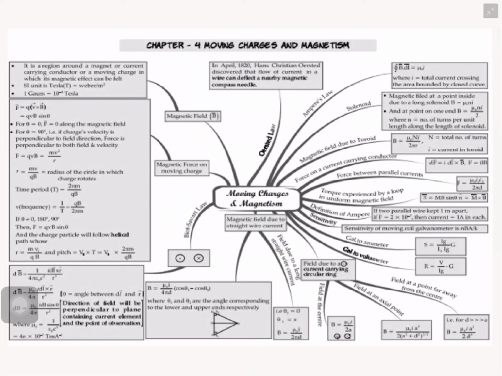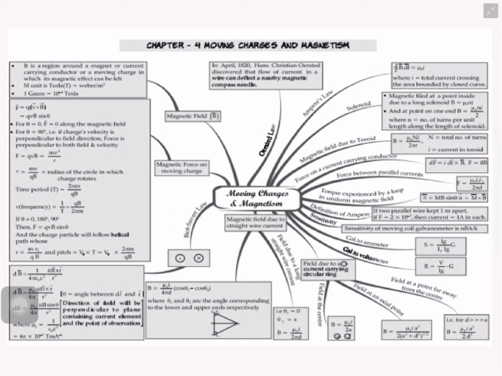Suppose a charge, if any charge moves in the magnetic field, what will happen? Next question. The charge moving in the magnetic field, what happened? That experiences a force that was given by Lorentz. So this force is called the Lorentz force. When a charge moves in a magnetic field, it experiences a force. This is the Lorentz force.